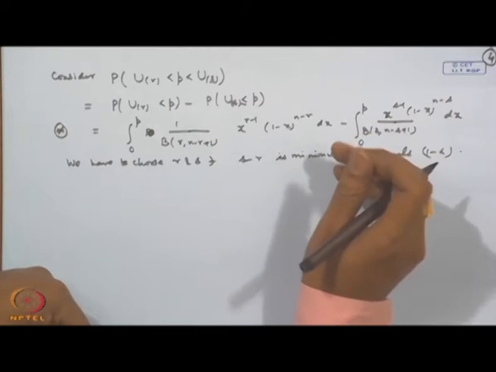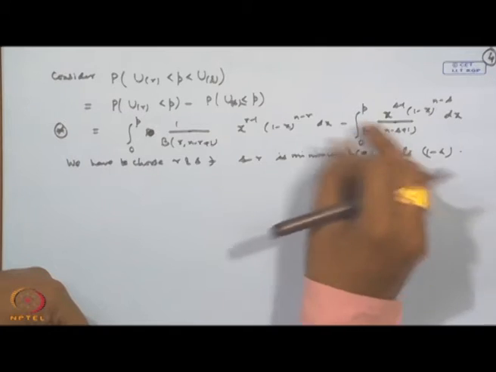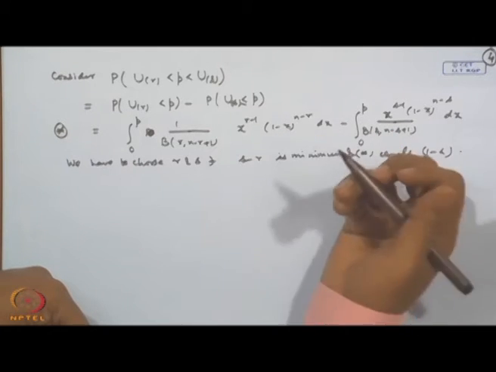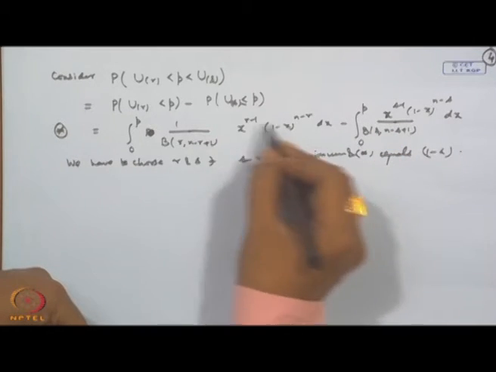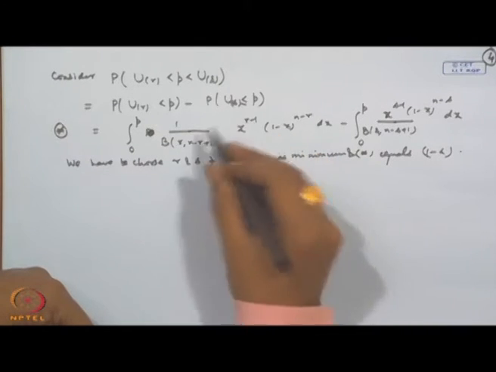One can use the formula or numerical integration for the incomplete beta function, and we can calculate it. Another alternative is to write this incomplete beta function using binomial expansions.